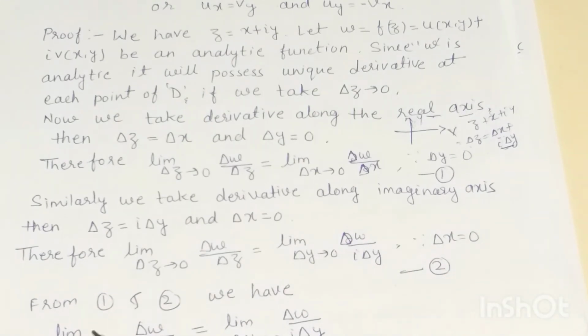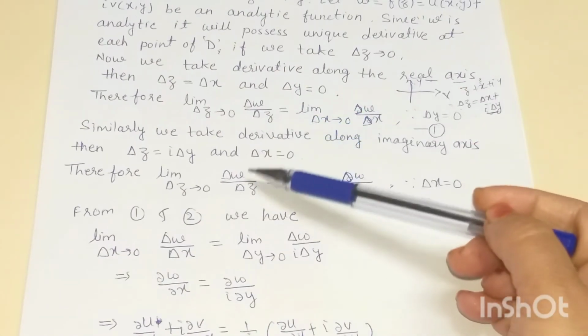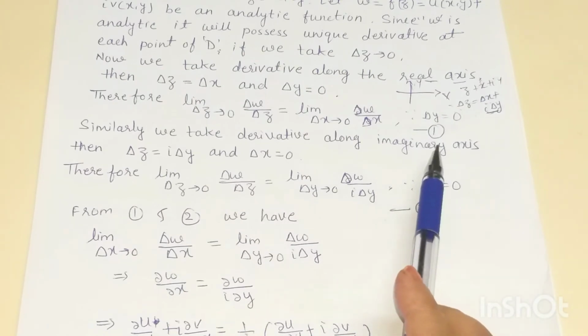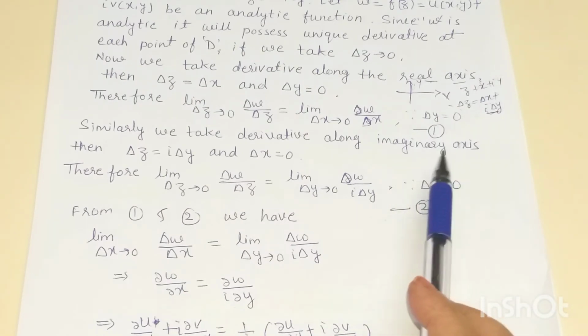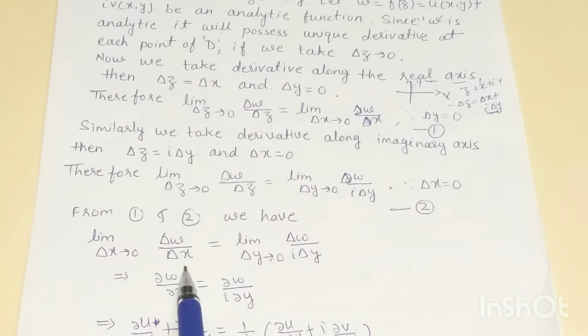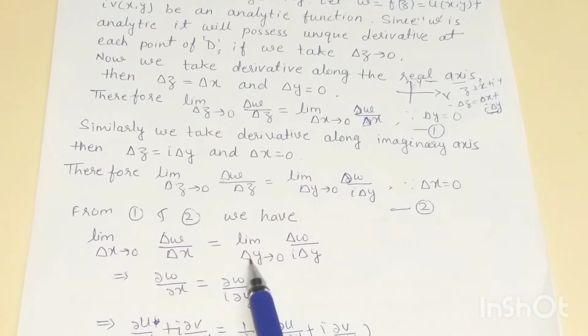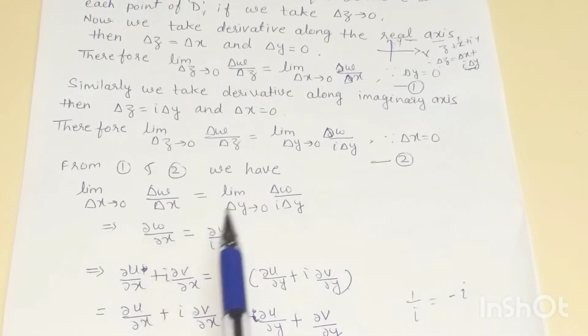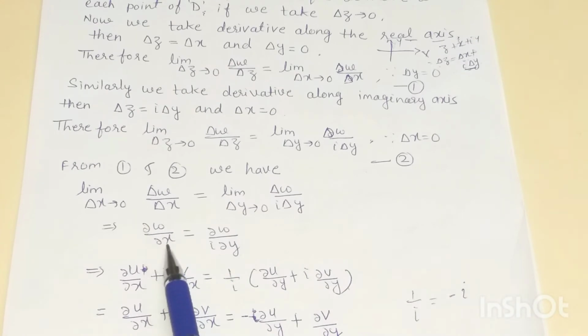So equating these equations 1 and 2, we have limit delta x tends to 0, delta w by delta x is equal to limit delta y tends to 0, delta w by iota delta y. Applying the limit, we will have del w by del x is equal to del w by iota del y.